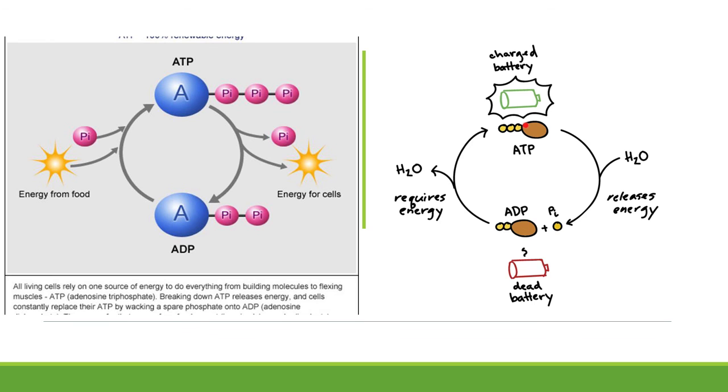How many of you charge your phone at least once a day? Everyone, right? You like to start your day with a charged battery. As you use it, your battery dies, you charge it again. Just like your phone battery is a never-ending cycle, so is ATP and ADP in your body.